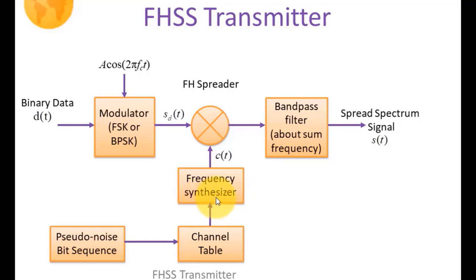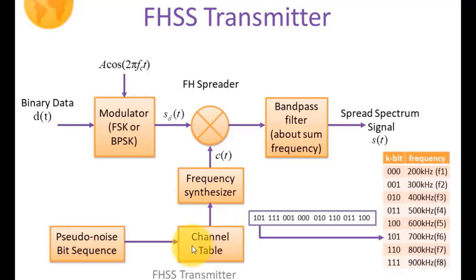This frequency synthesizer circuitry takes its input from the channel table, and the channel table has several bit sequences as the index, and for every index it has a table of different frequency values. Just like for 000 it has 200 kilohertz, for 001 it has 300 kilohertz.